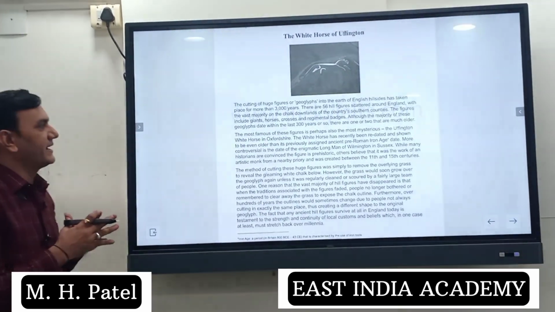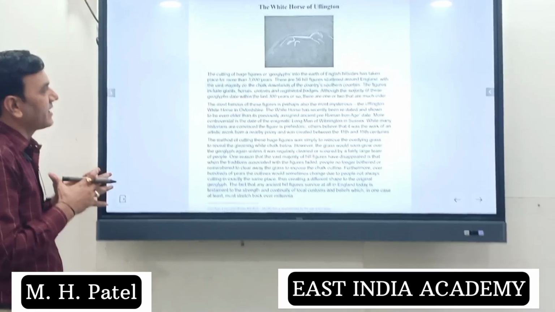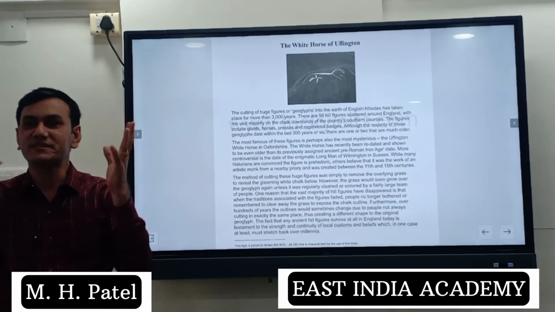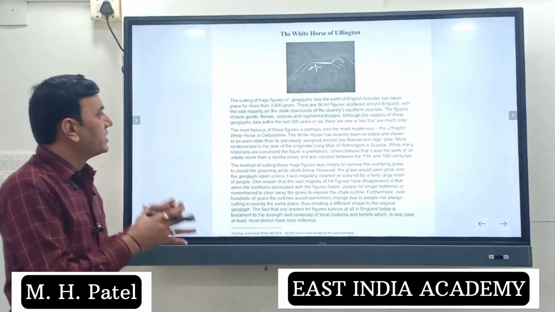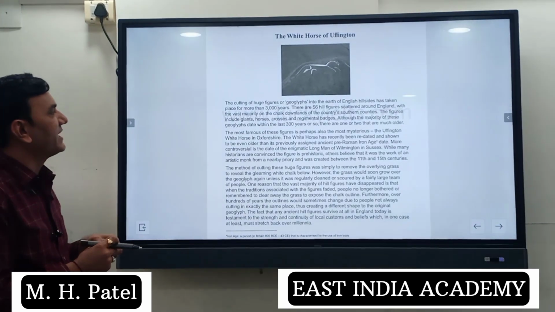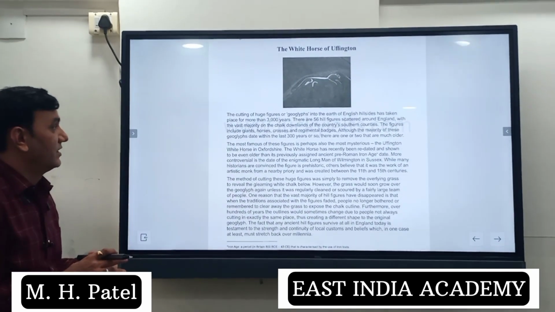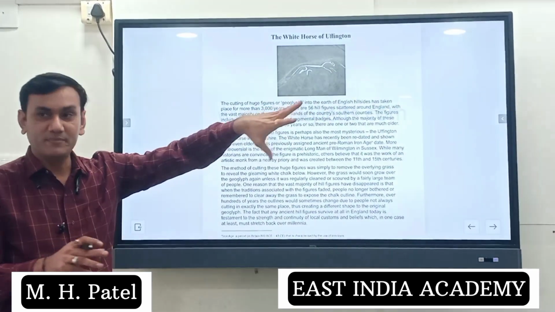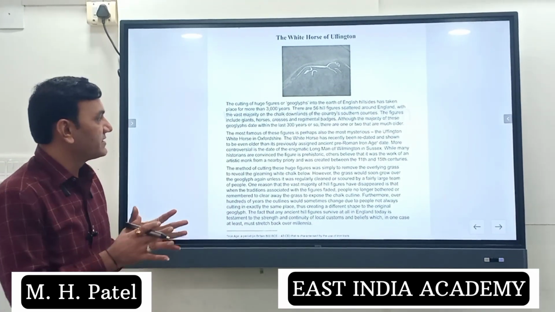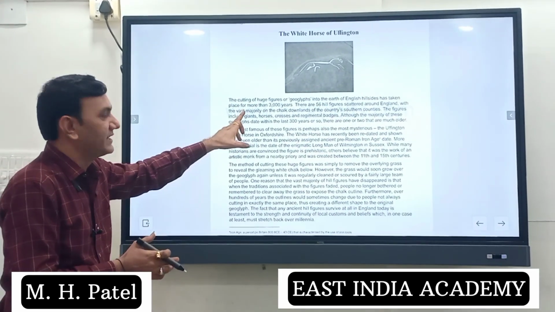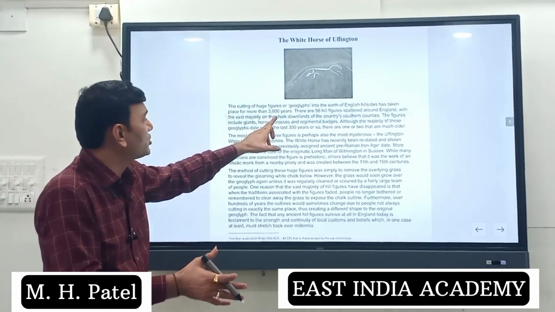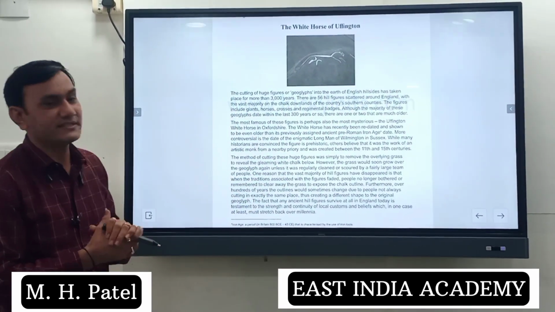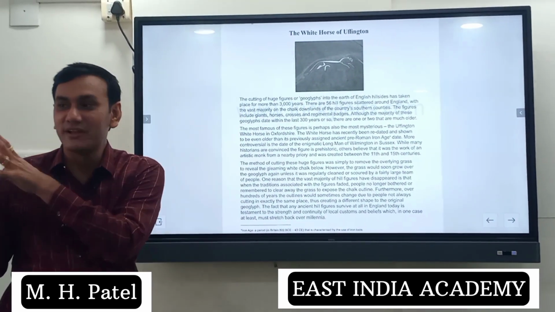So let's see the first paragraph. The first paragraph says that the cutting of the huge figures of geoglyphs, this is called geoglyphs, one kind of sketch, into the earth of English hillsides has taken place for more than 3,000 years. There are 56 hill figures scattered around England. That means they are in England, right? The first question answer is going to come. With vast majority, that means many, most of, on the chalk downlands of the country's southern counties. Southern counties means in that particular area.